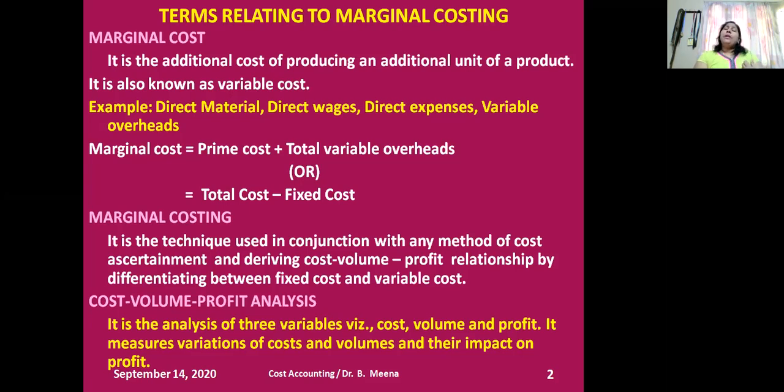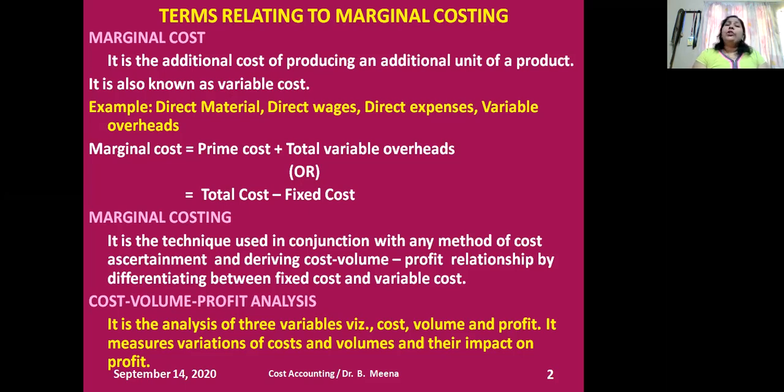When I decide to increase my production, I need more raw materials. When I restrict my production because the demand is dull for my product in the market, I restrict the requirement of materials. So I can conclude that variable cost is the cost that will vary as per the volume of output. For example, the raw material cost per unit is 10 rupees.